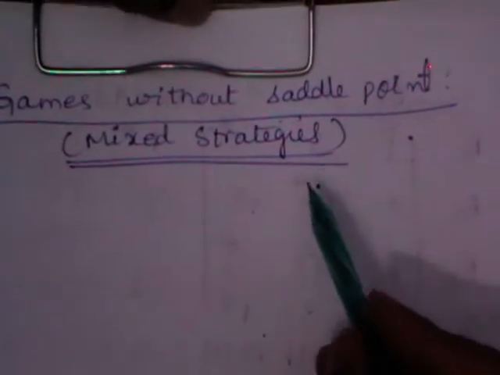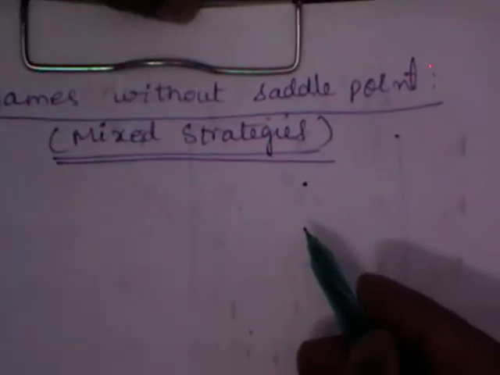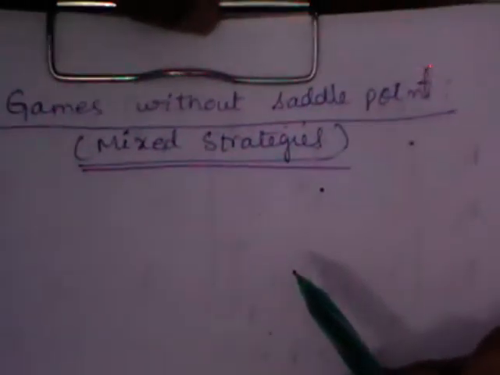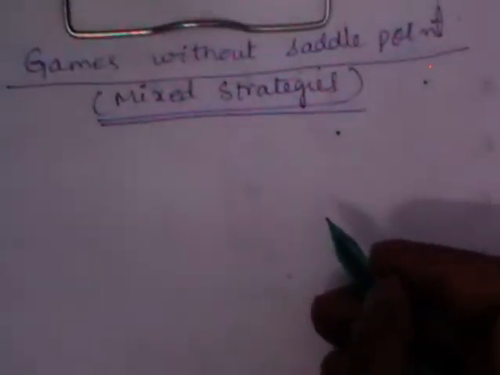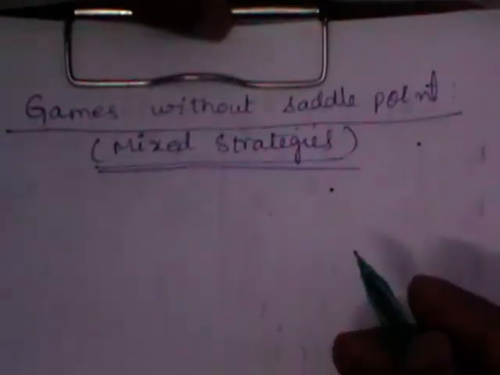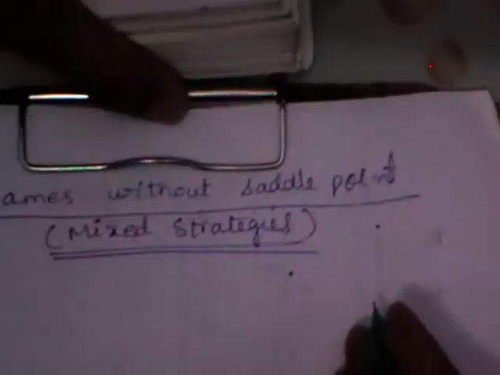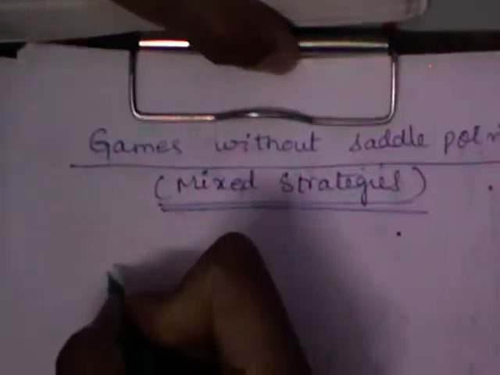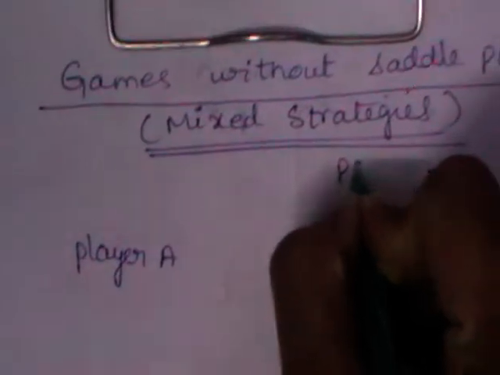What do you mean by mixed strategies? Whenever maximin is not equal to minimax, we are going to give the expected value of the game. Whenever we have the word expectation, we have probabilities for each of the strategies. So let us say that we have a 2 by 2 zero sum game. What do you mean by a 2 by 2 zero sum game? You have two players, player A and player B.